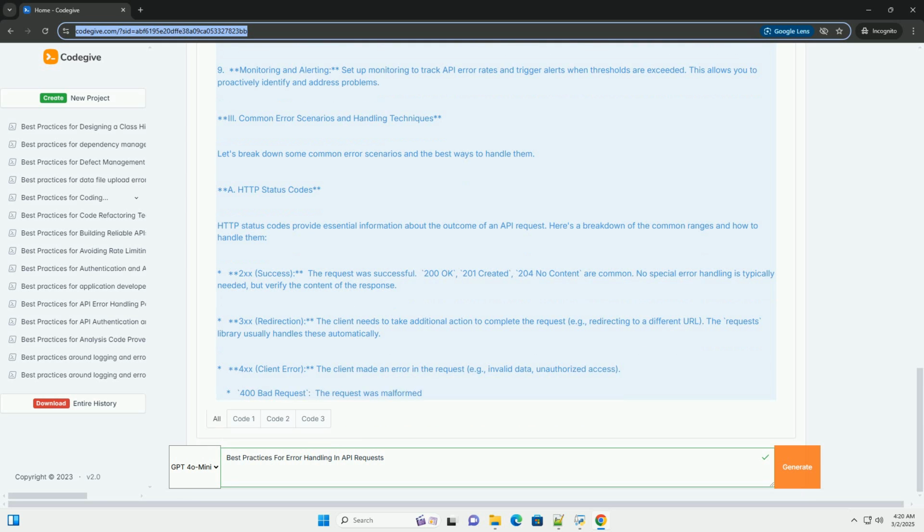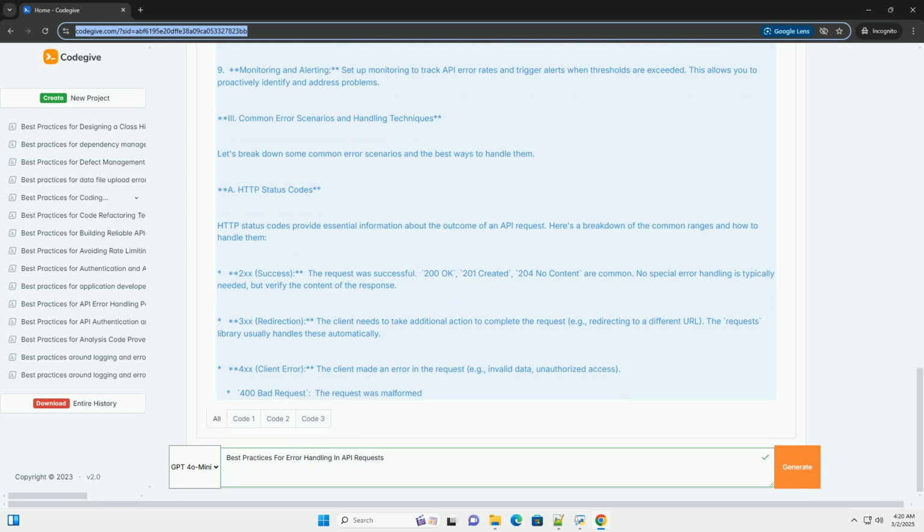7. Retries with backoff. Implement retry mechanisms to automatically retry failed requests, especially for transient errors like network hiccups or temporary server overloads. Use exponential backoff to avoid overwhelming the server. 8. Circuit breaker. Implement a circuit breaker pattern to prevent repeated attempts to call a failing service, giving it time to recover. 9. Monitoring and alerting. Set up monitoring to track API error rates and trigger alerts when thresholds are exceeded. This allows you to proactively identify and address problems.